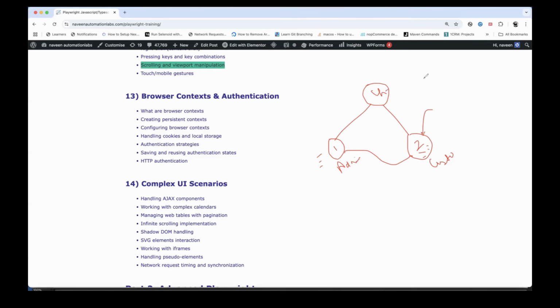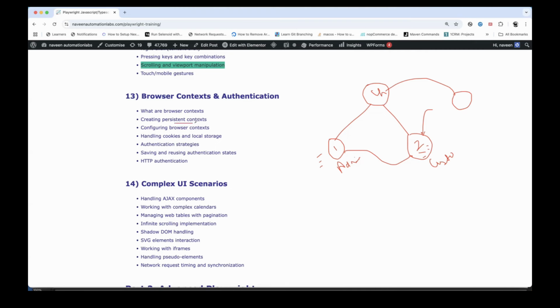So you can add n number of contexts. I can add one more context of the browser here. I can add one more page context also, and I can simply use it here. They all are separately isolated and working in separate incognito mode. And then I'll check how exactly it is working here.